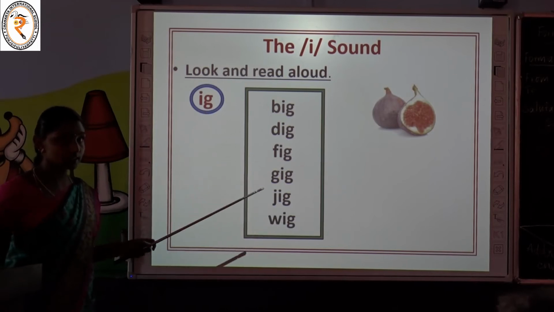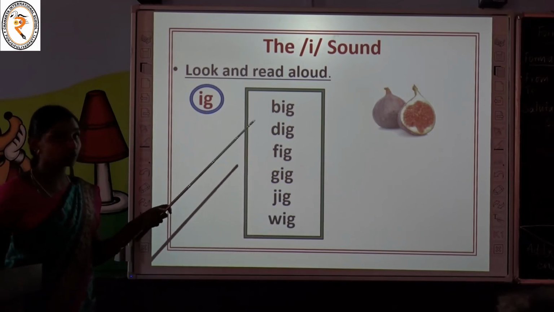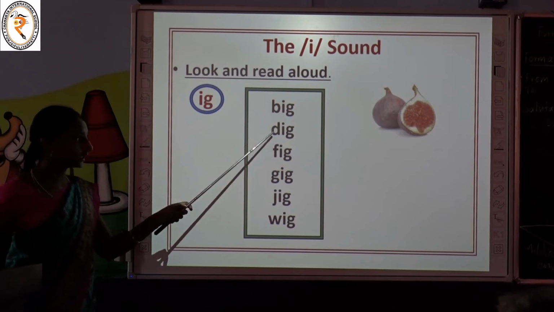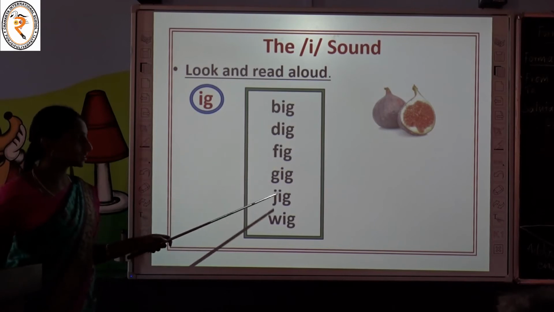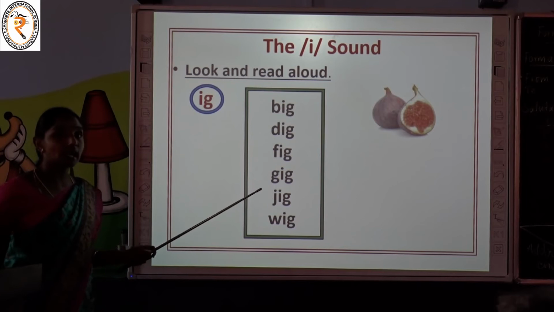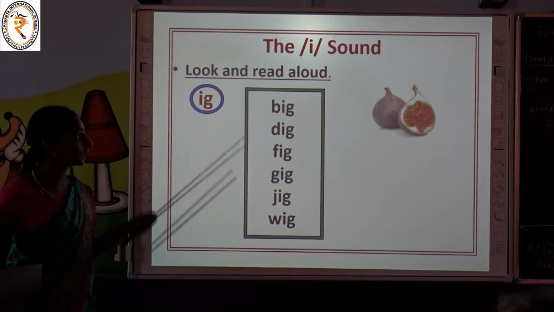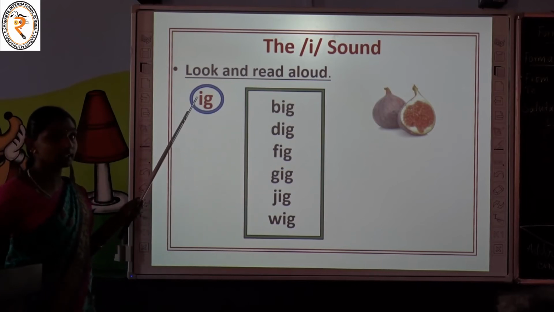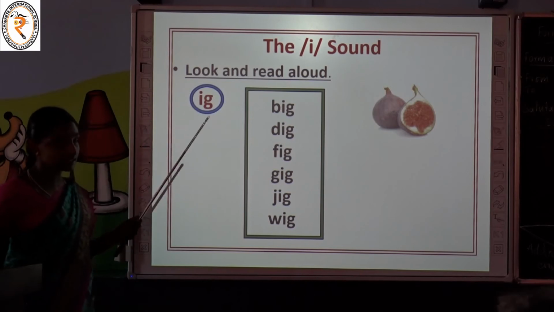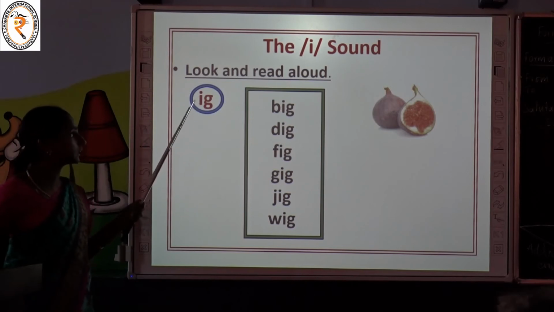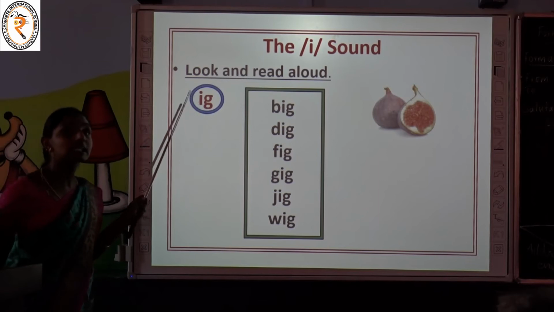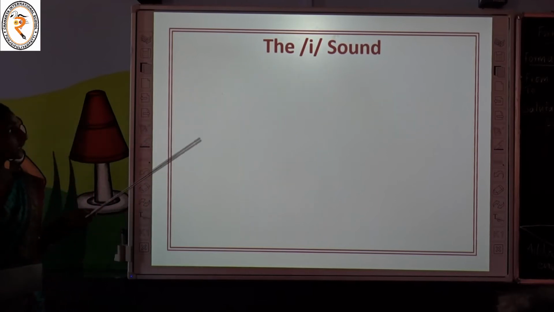Shall we read all these words once again? Read loud, okay? Big, dig, fig, gig, jig, wig. Children, have you noted all these words end with the letters IG and end with the sound ig? Yes, children, we have to pronounce the letters IG together as ig. Move on to the next example.